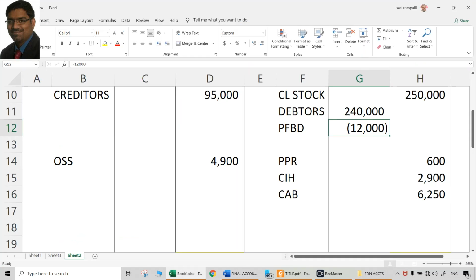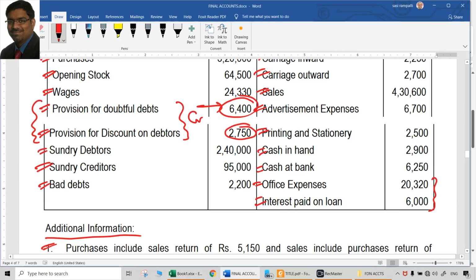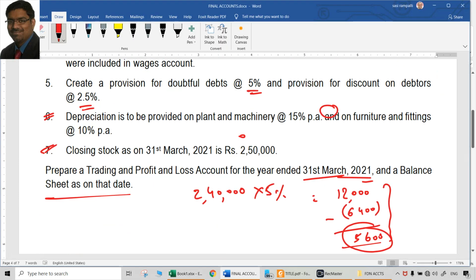Now provision for discount on debtors is logically the same. How much ideally should be the provision for discount on debtors? 2,40,000 minus 12,000 is 2,28,000. So net debtors are only 2,28,000 after the provision. On that, the provision required according to the question is 2.5%. So 2.5% of 2,28,000 is 5,700. That much provision for discount on debtors is required.